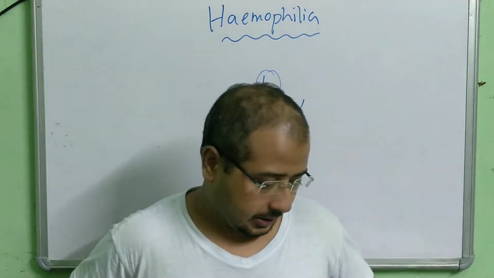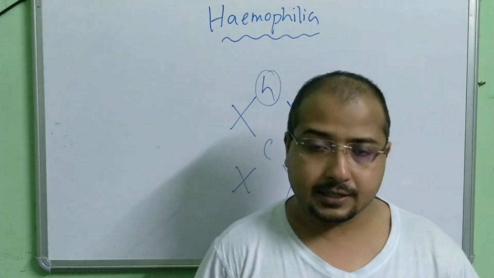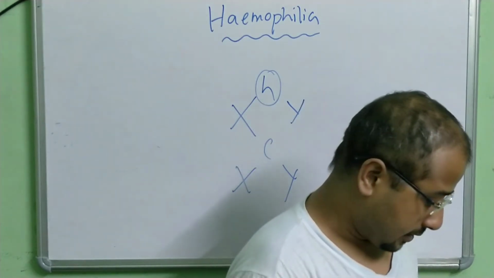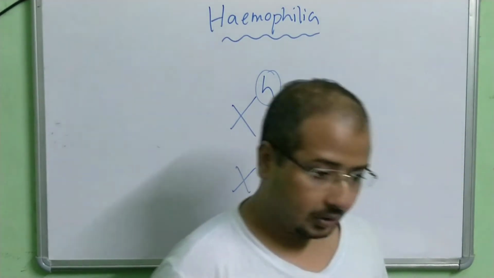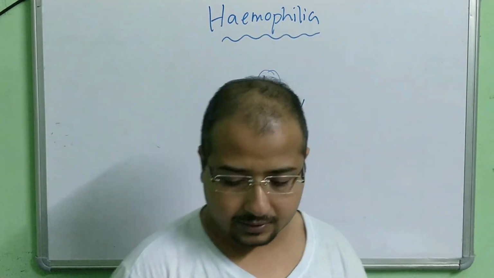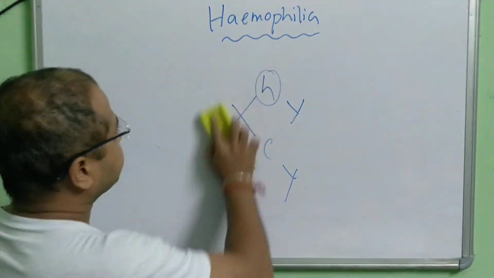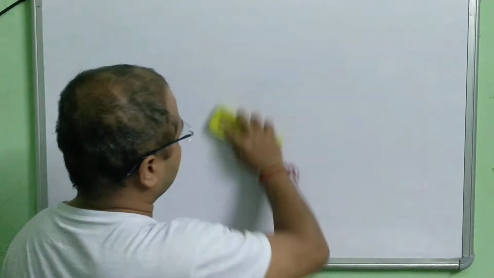Now, directly we will be moving to the next disease, sickle cell anemia. Okay? Sickle cell anemia. See, anemia, we know, is lack of blood due to the destruction of the RBC.